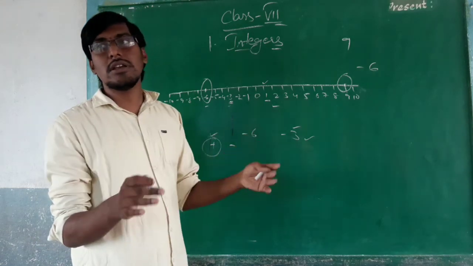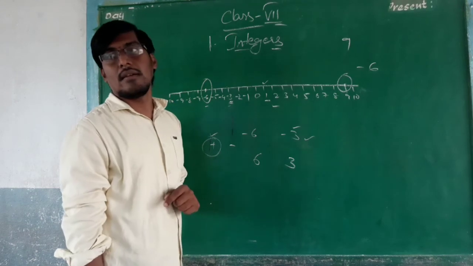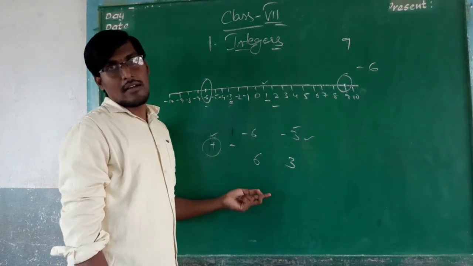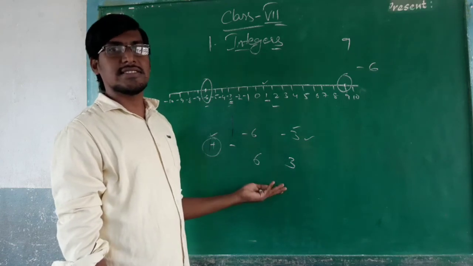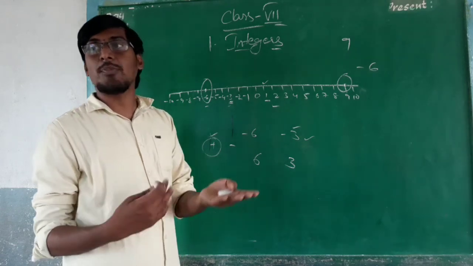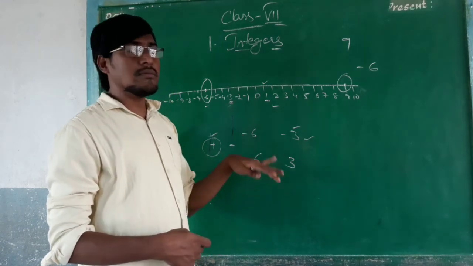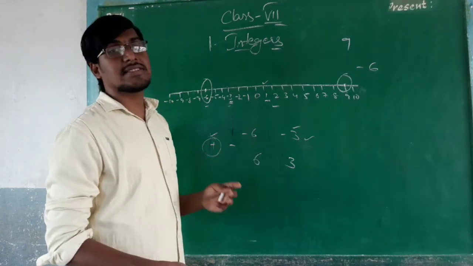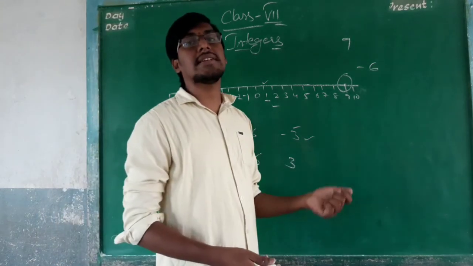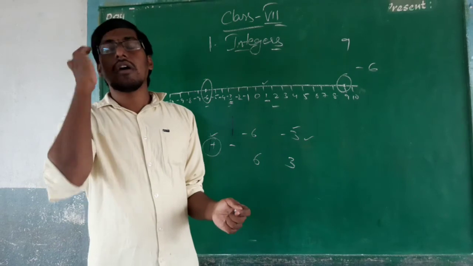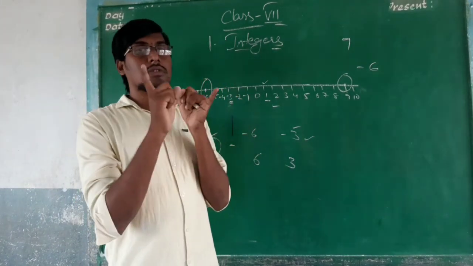When we compare positive terms, 6 is greater than 3. In positive values, the positive integer 6 is the biggest number. In the negative terms, minus 6 is the smallest number compared to minus 3. So you have to listen carefully.